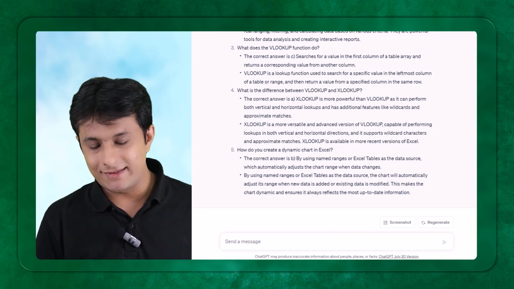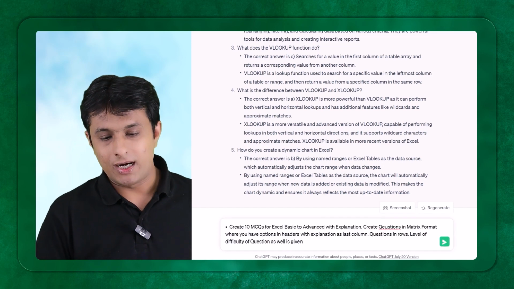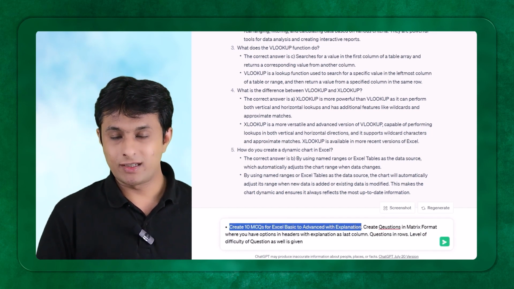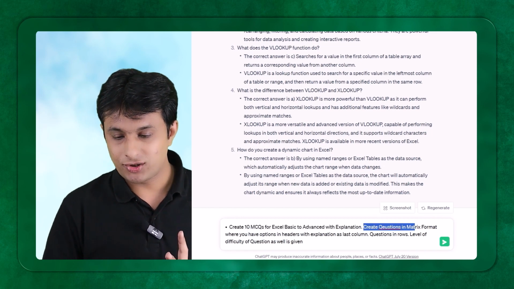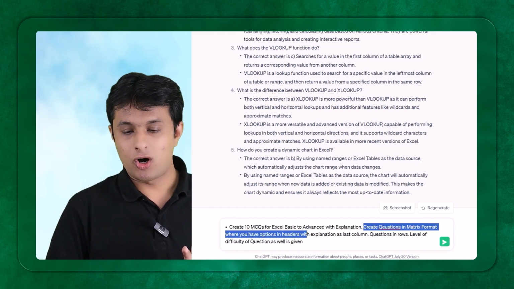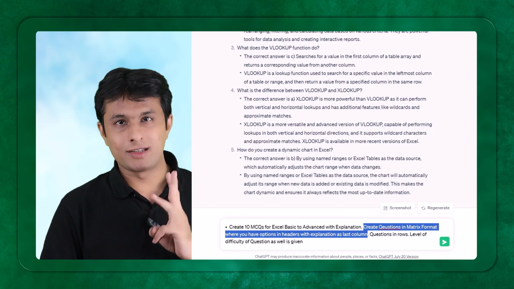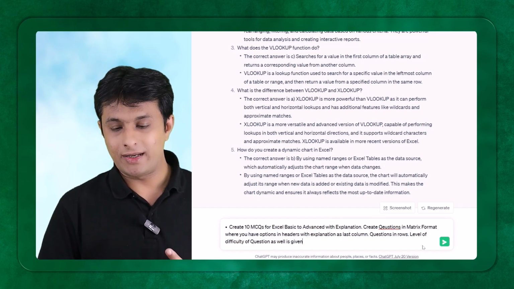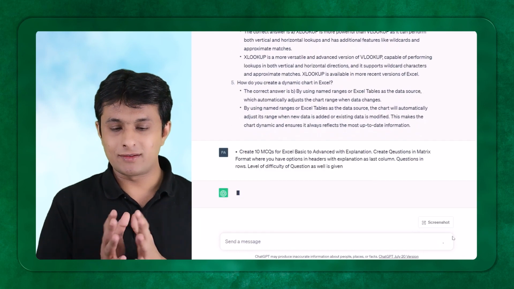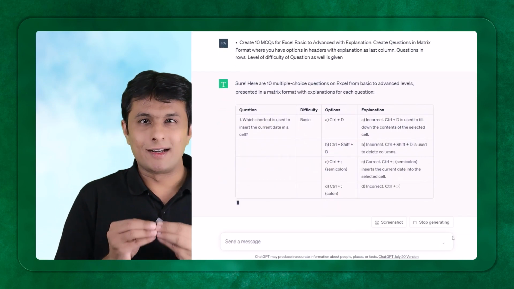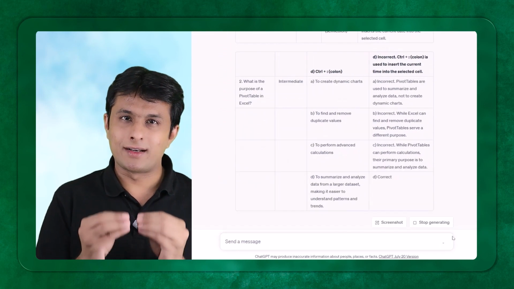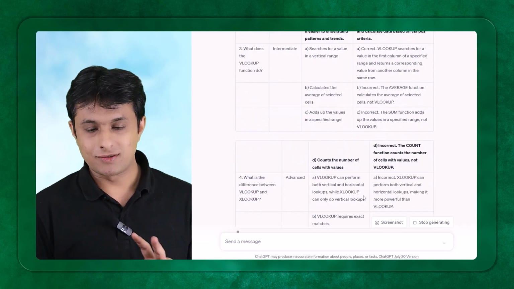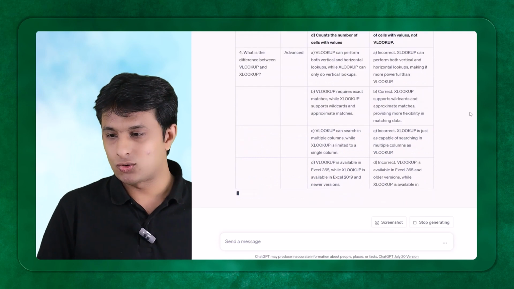Now, I'm increasing my demand over here. I'm asking it to create 10 MCQs from basic Excel to advanced Excel with explanation. Create questions in a matrix format where you have options in headers, explanation in the last column, questions in rows, and level of difficulty given as well. So I'm asking for 5 things in one question, and it understands. It is so decent that it gives you the answer properly in a matrix format. So this is how you can get all the details over here.